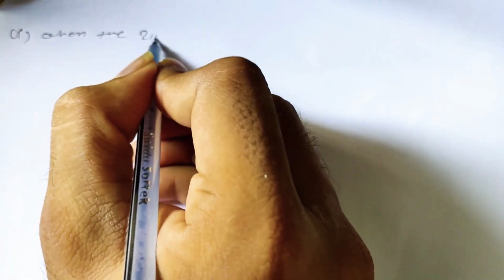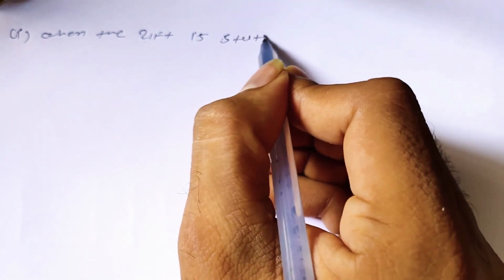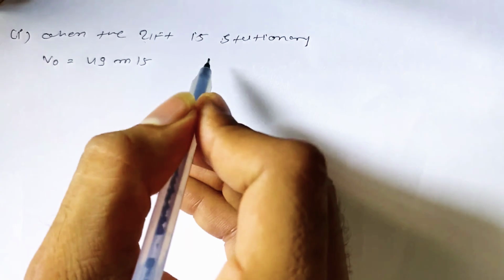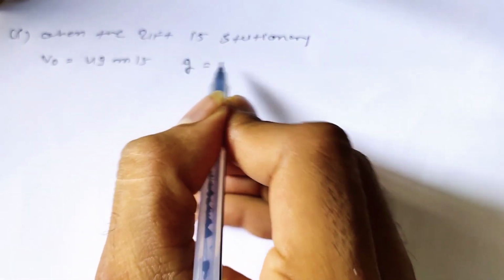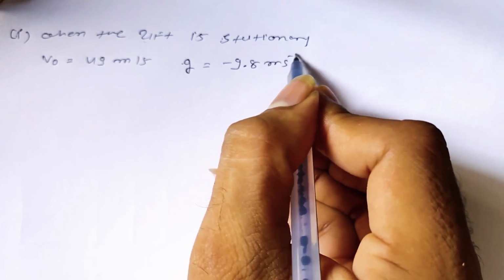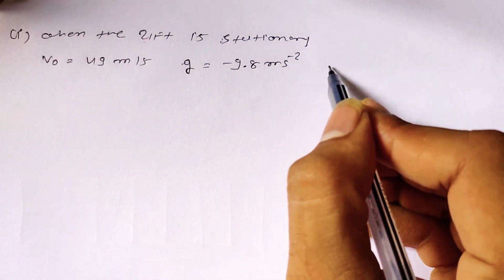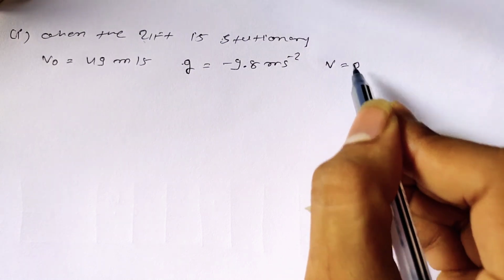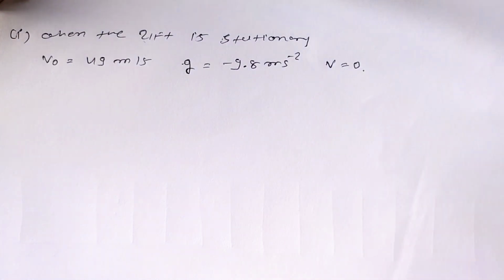So here, in the first part the lift is stationary. So we can say case number 1, the lift is stationary. The initial speed of the ball in upward direction is 49 meter per second. The ball is going upward, so we will take g equal to minus 9.8 meter per second square. And up to maximum height, at maximum height the final velocity of the ball in its upward motion is 0.